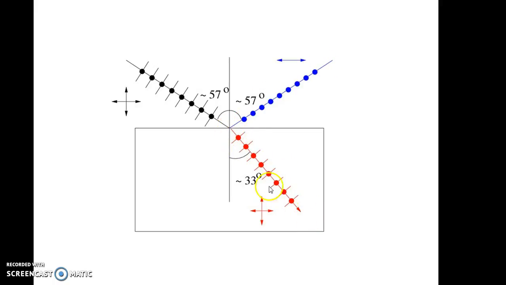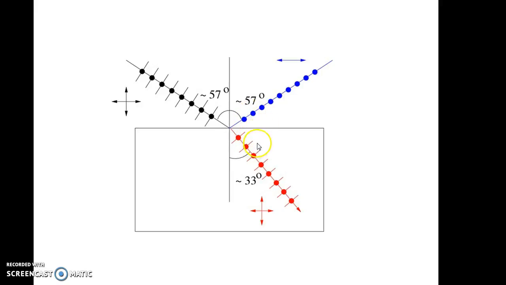As it is partially plane polarized, here again both the components are shown, which are present simultaneously, that is, perpendicular and parallel components. While here only one of the components is present, so it is completely plane polarized. Further, as I said earlier, Brewster observed that the reflected and refracted beams are always at right angles to one another.